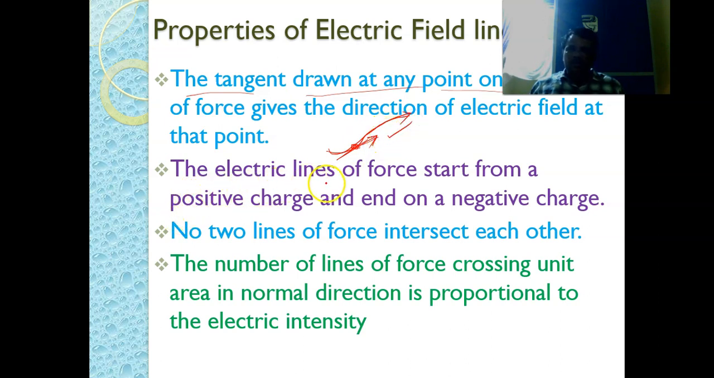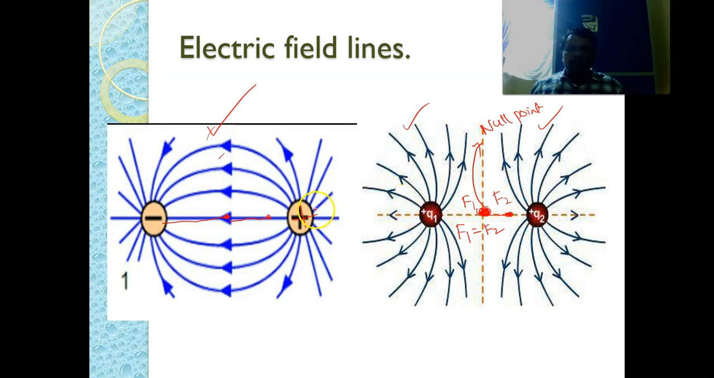The electric lines of force start from positive charge and end at negative charge. We have already discussed this in the previous slide. Electric field lines start from positive charge and end at negative charge.